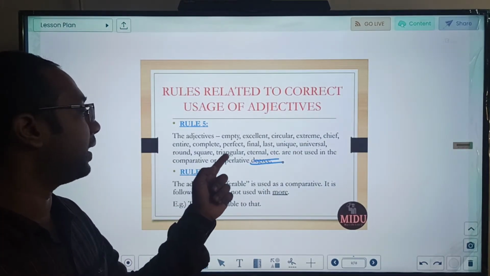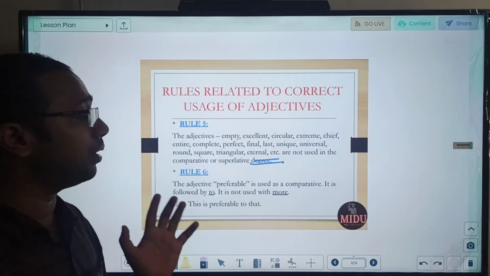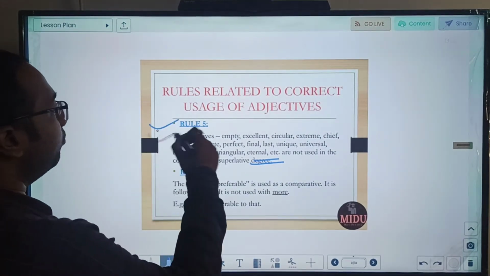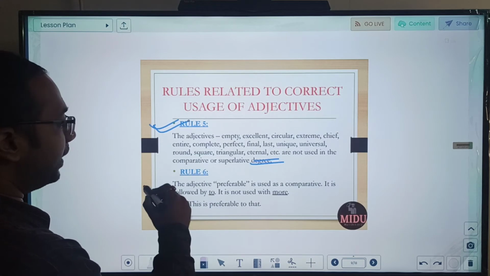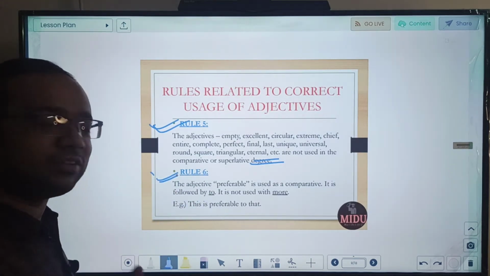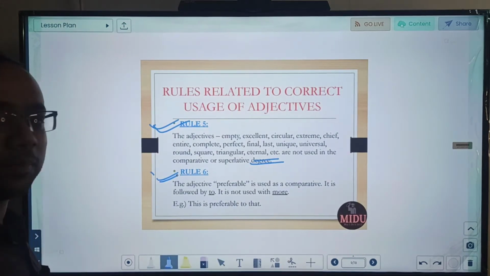Round, square, triangular, eternal, they are not used in comparative or superlative degree. Rule number 5. The adjective preferable is used as a comparative. It is followed by to. So preferable is always used for comparison, followed by to. This is preferable to that.